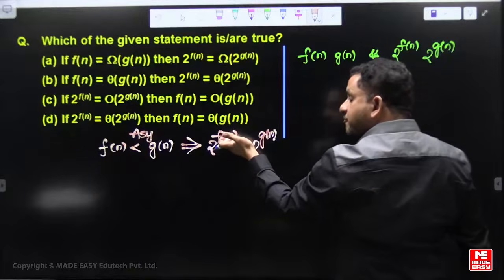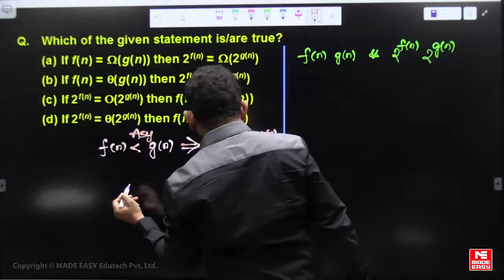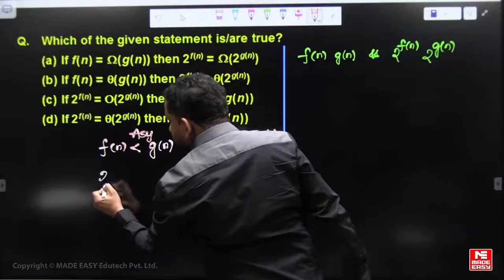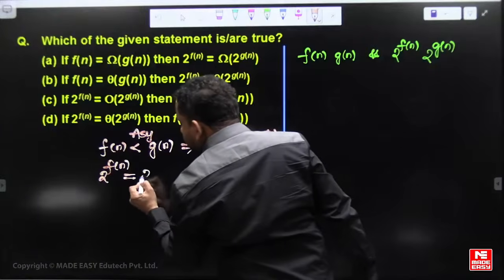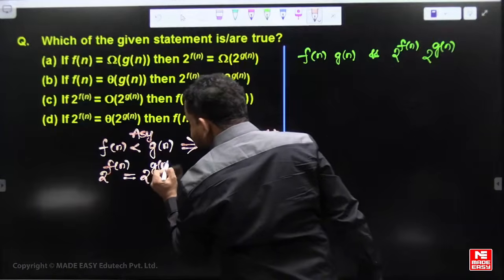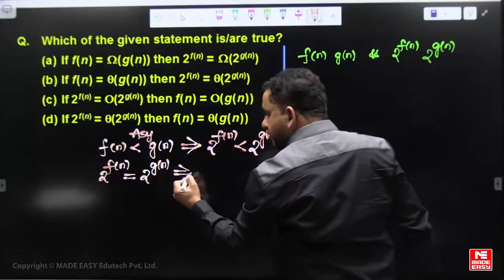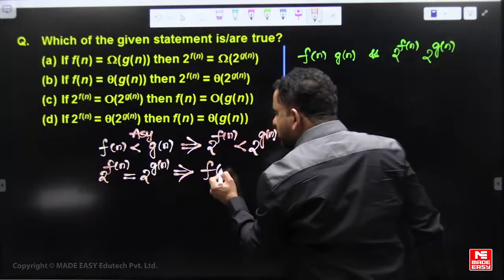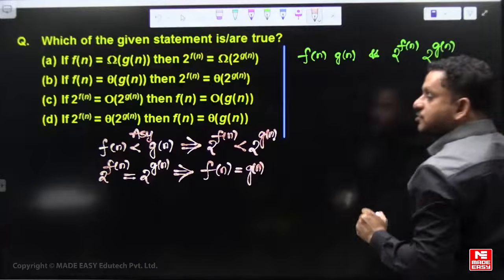So 2 power f of n is guaranteed asymptotically smaller than 2 power g of n. Similarly, if 2 power f of n is asymptotically equal to 2 power g of n, then f and g are also asymptotically equal.